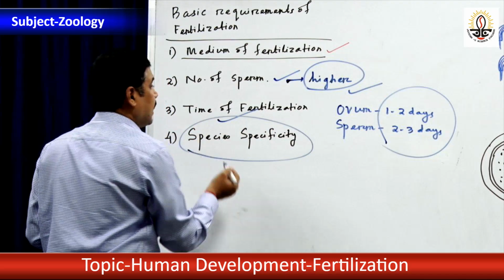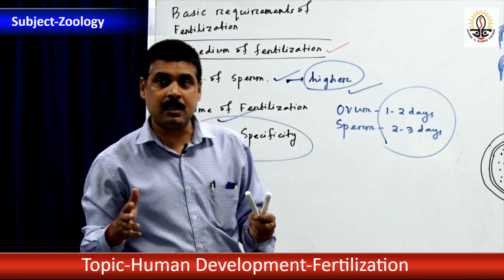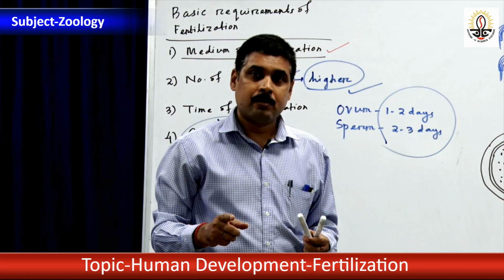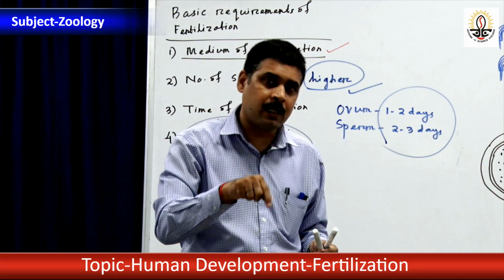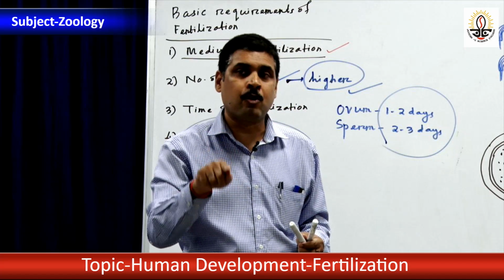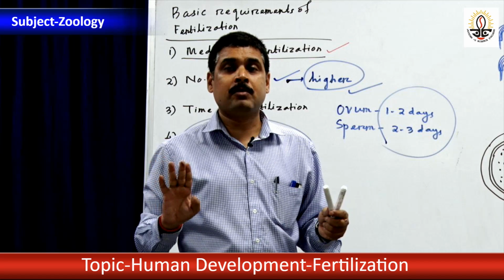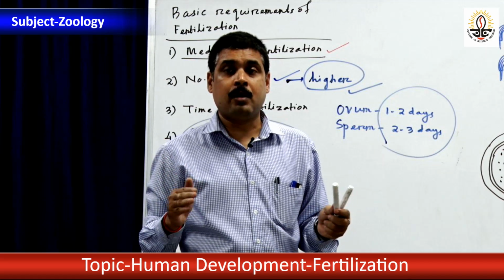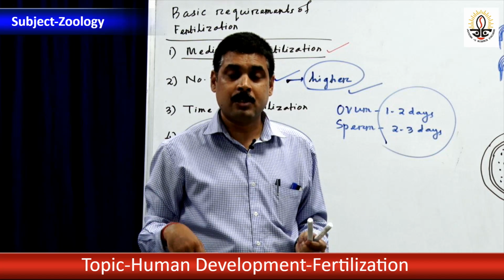Species specificity is another important requirement. Species specificity means that the sperm of a species will fertilize the ovum of the same species. The sperm of an ant will not fertilize the ovum of an elephant.